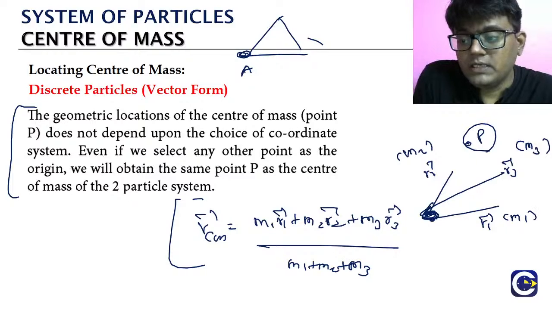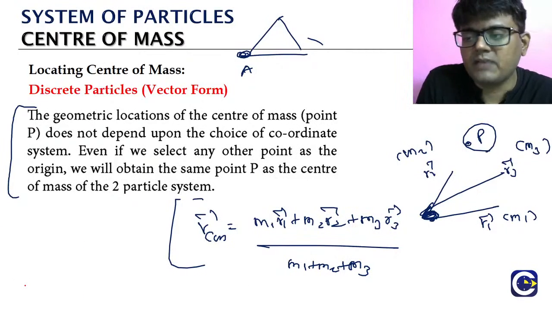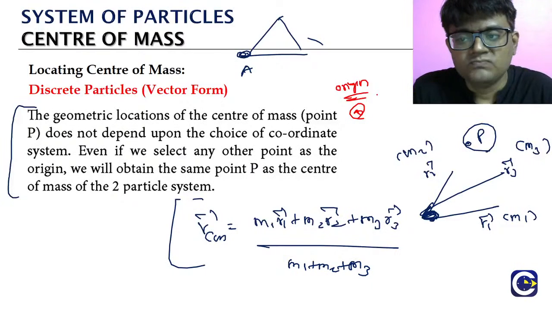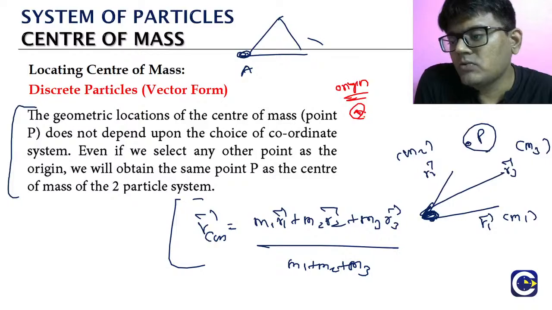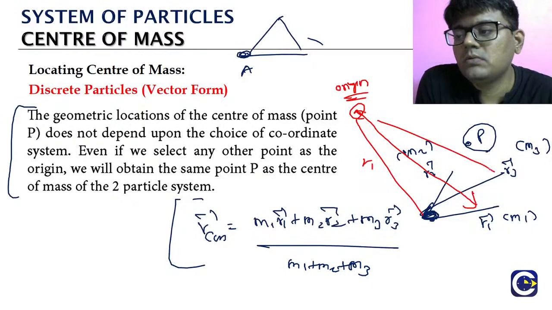Let's say for example we are shifting the origin and saying this is our new origin. If we shift the origin like that, then what happens? From there we have to give the position vectors, right? That is going to be our new r1, this is going to be our new r2, r3.